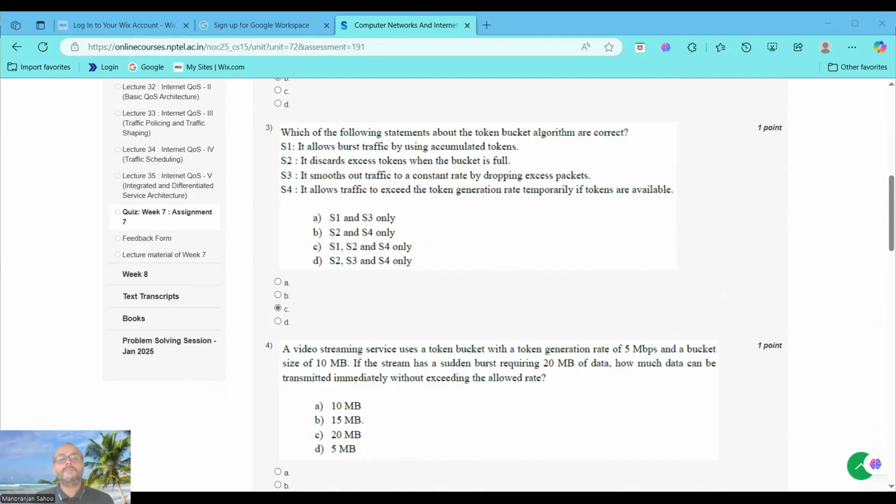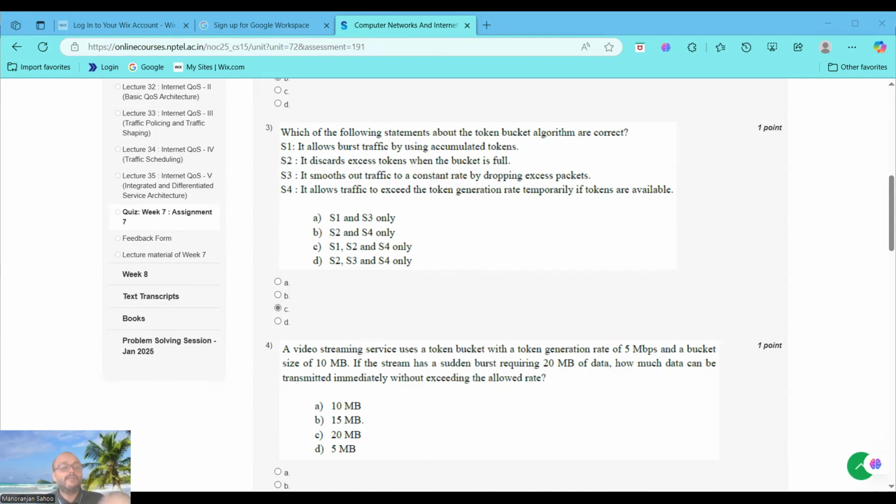So we have to discuss why we choose option C, that is S1, S2 and S4 as the only correct options. Why is S3 the false statement? Because in the case of S1, the token bucket algorithm allows burst traffic by using the accumulated tokens. That's why it's a correct statement. Okay, now moving to the S2 option. S2 is excess tokens are discarded when the bucket is full. This is a correct statement.